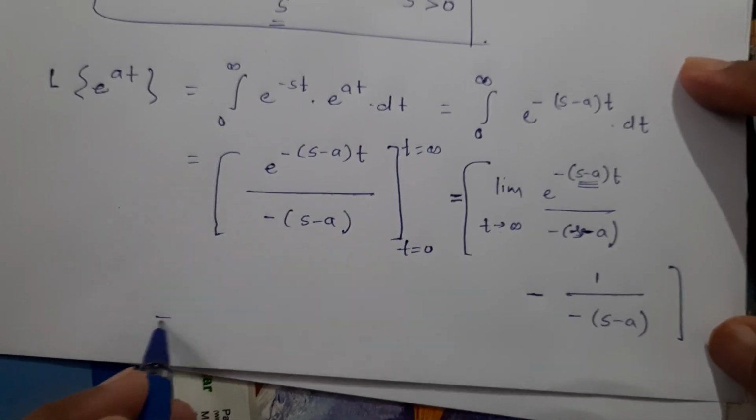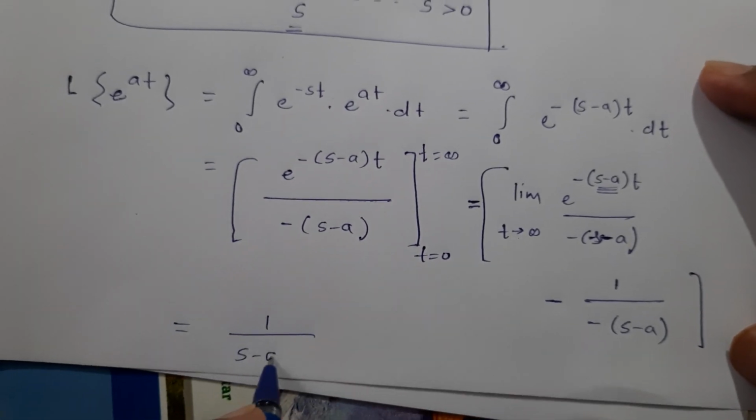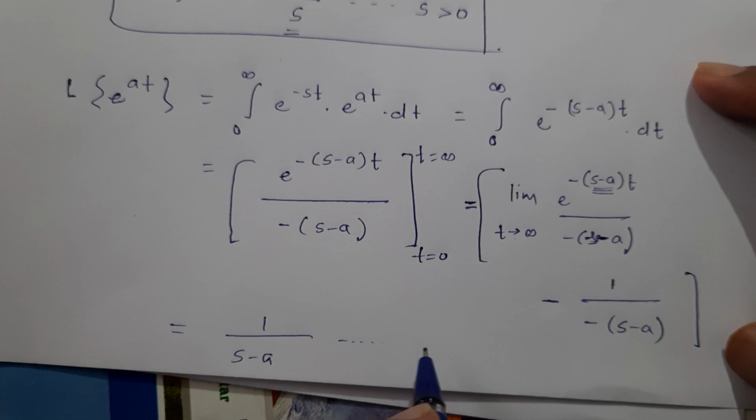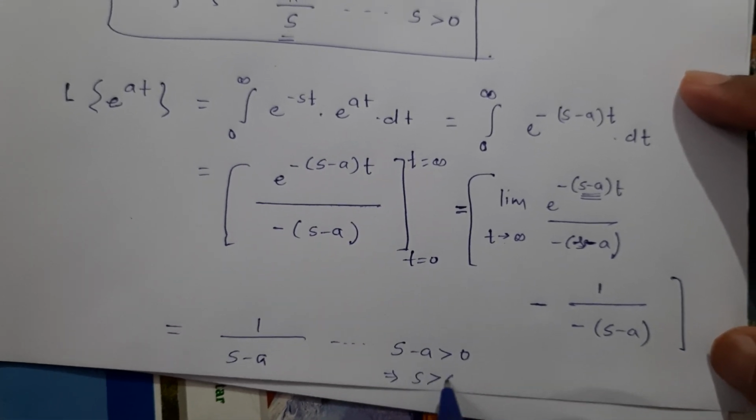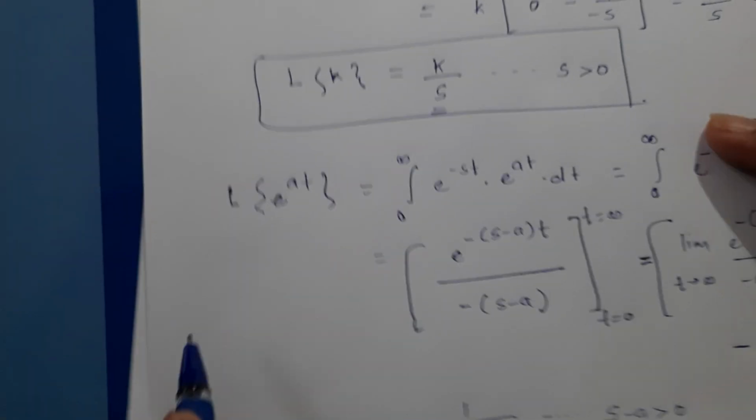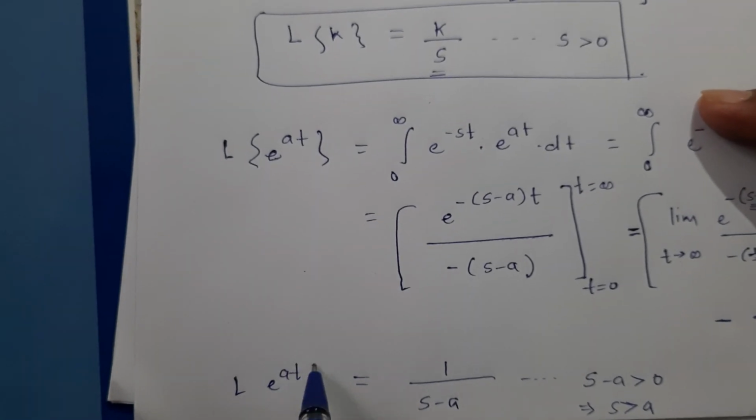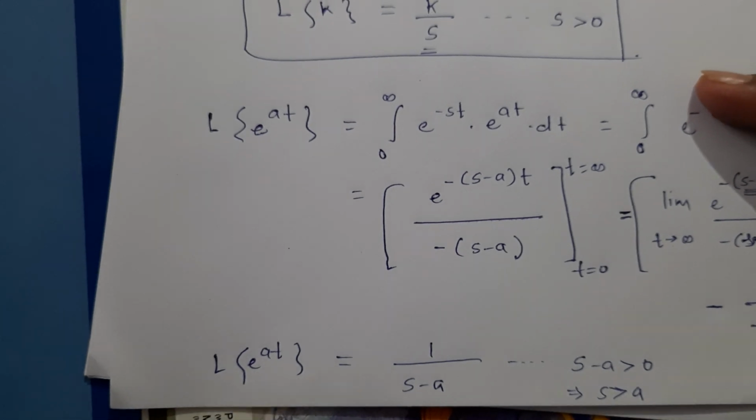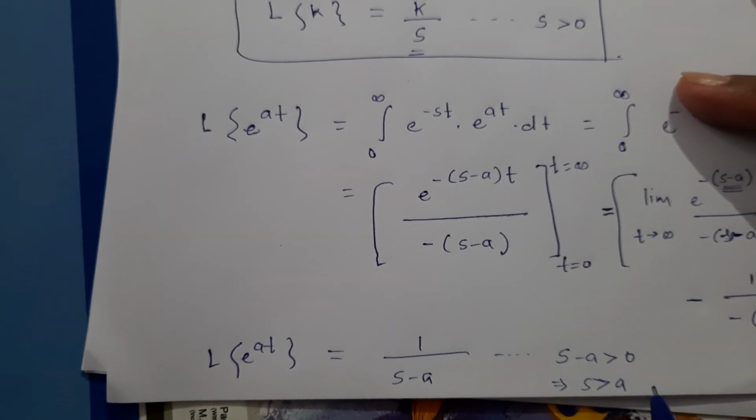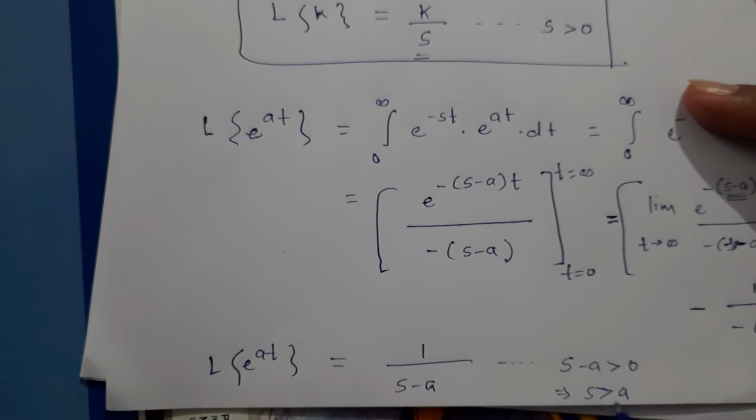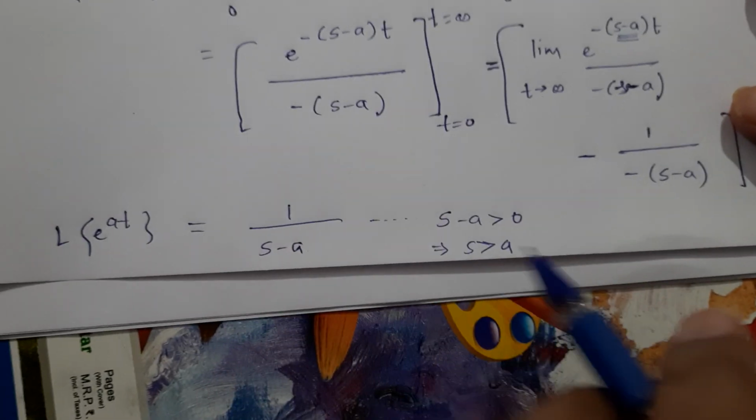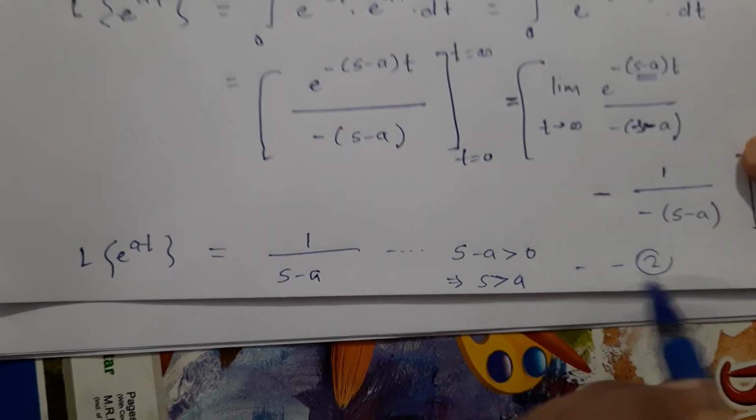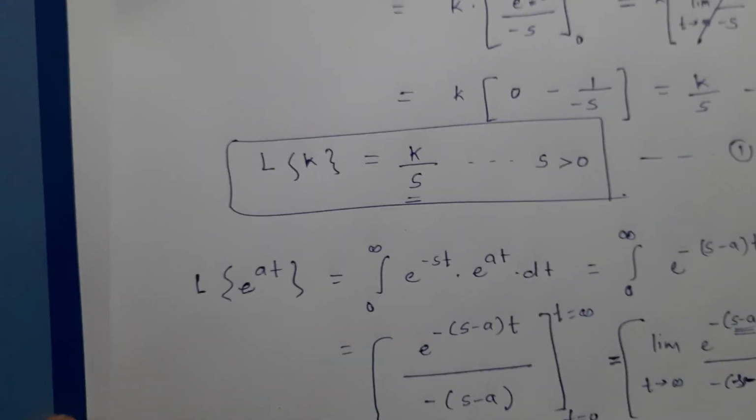And overall the value of the Laplace will become 1 upon s minus a, with a condition s minus a has to be greater than 0. So that means s is greater than a. So e raised to at, its Laplace is actually 1 upon s minus a with s greater than a. So now I will write down both this equation 1 and this equation 2 separately on another page.